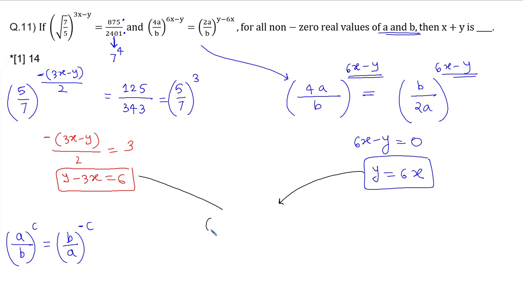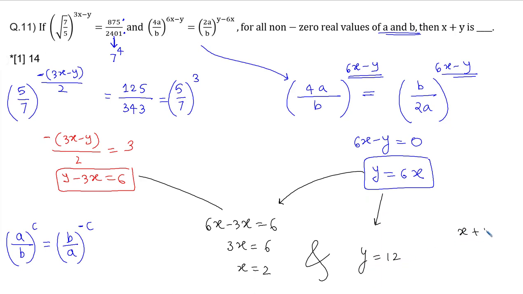Y is equal to 6x, so 6x minus 3x is equal to 6. So 3x is equal to 6, so x is equal to 2, and the value of y is equal to 12. We are interested in the value of x plus y, that is equal to 2 plus 12. So the answer is 14 here.